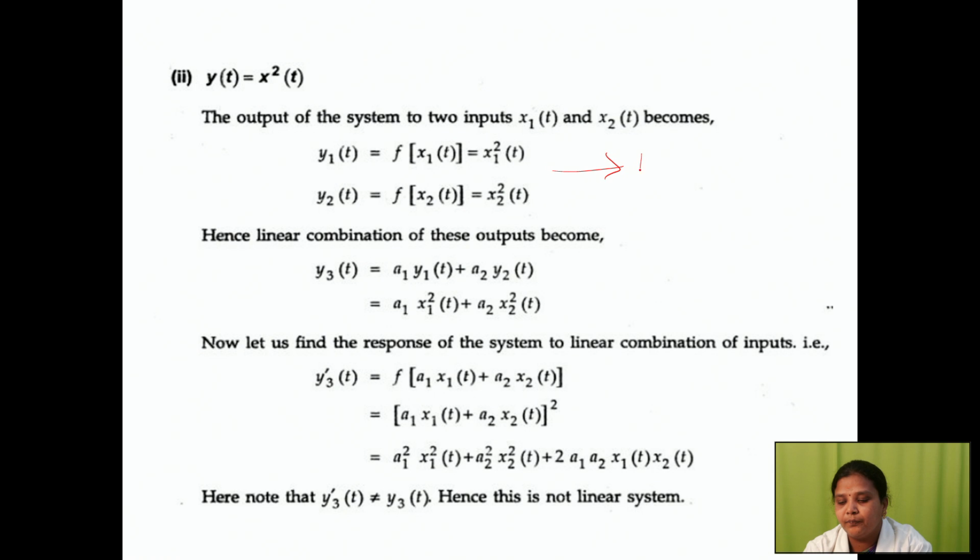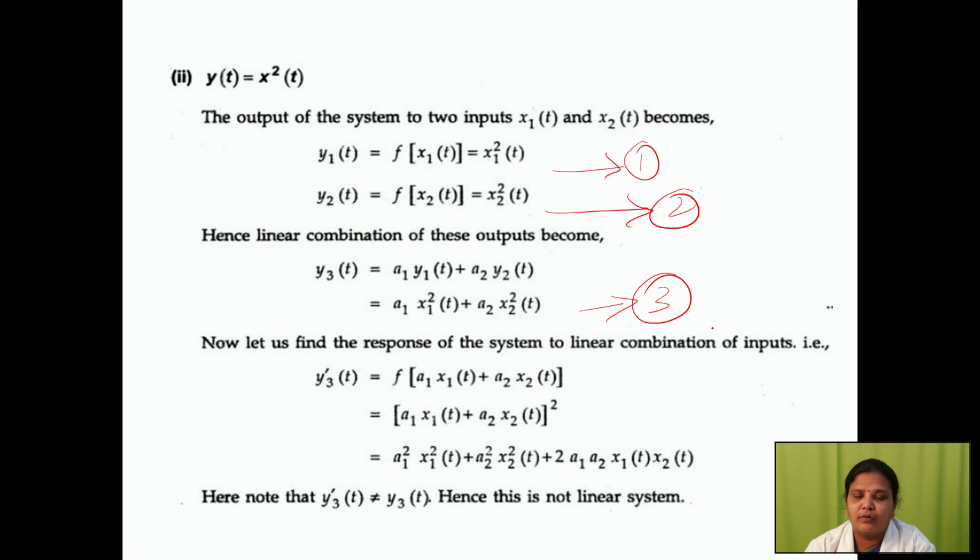This is your first equation, this is your second equation, and this is your third equation. Next we are going to give an input. Instead of x squared of t, we are going to give a1 x1 of t plus a2 x2 of t. Here we have a1 x1 of t plus a2 x2 of t whole squared.